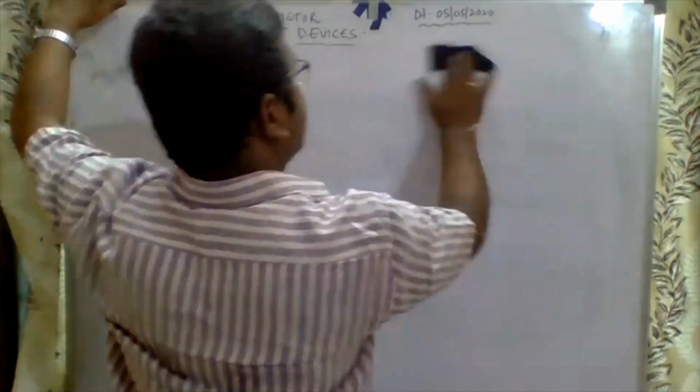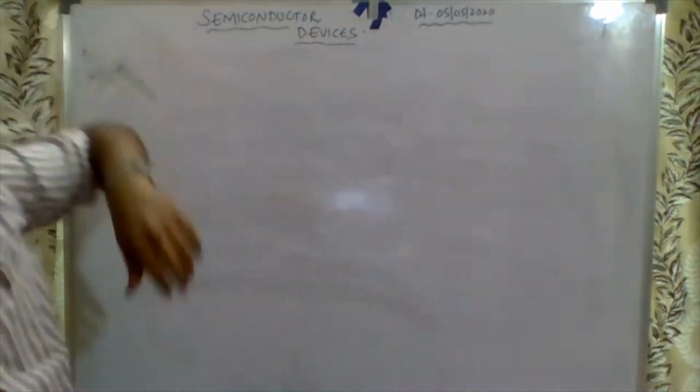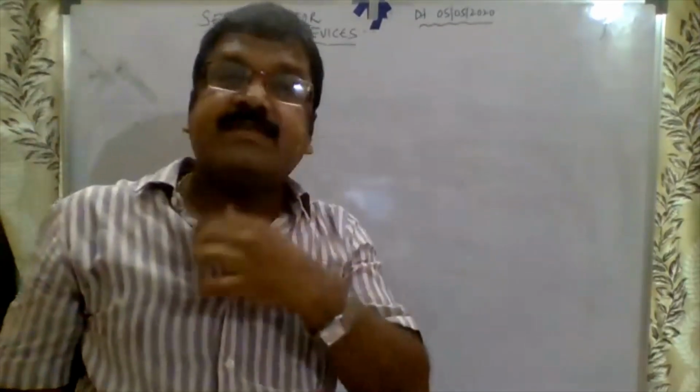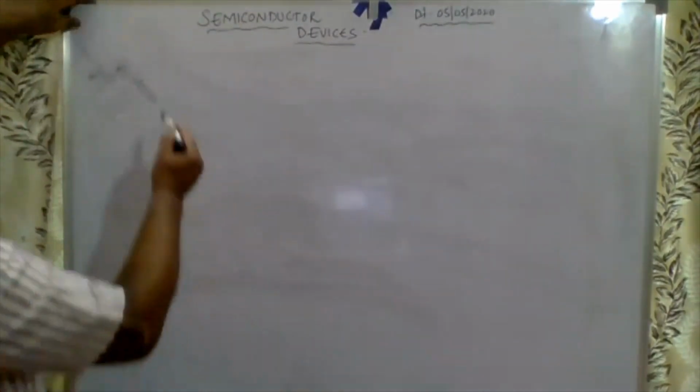So before going to the p-n junction diode, see how these energy levels form. I will draw the diagram.